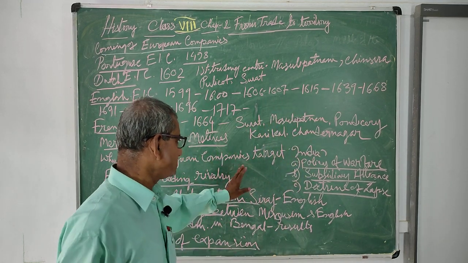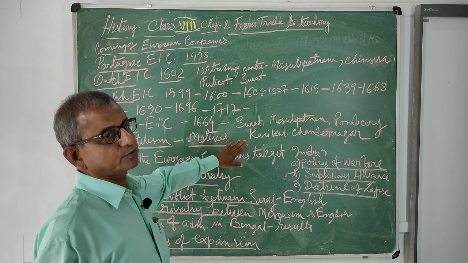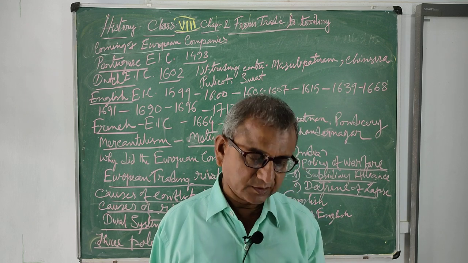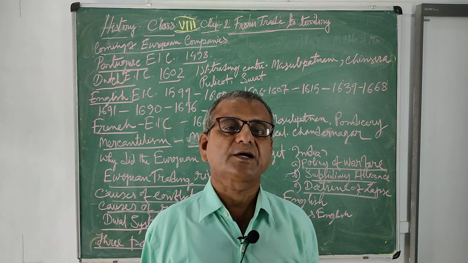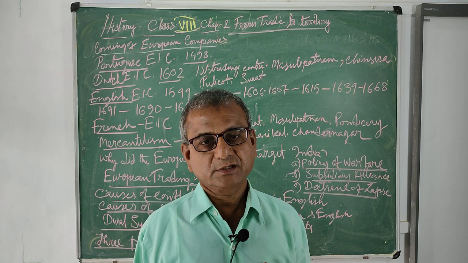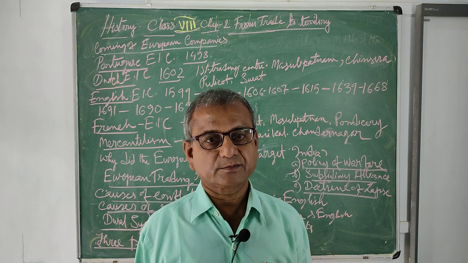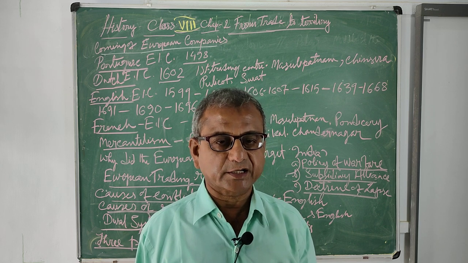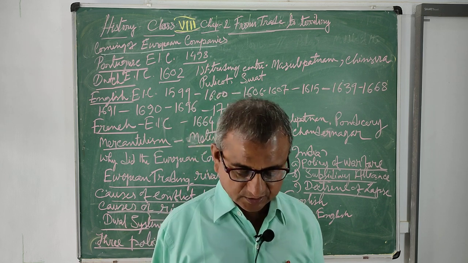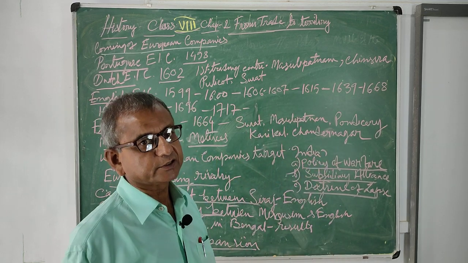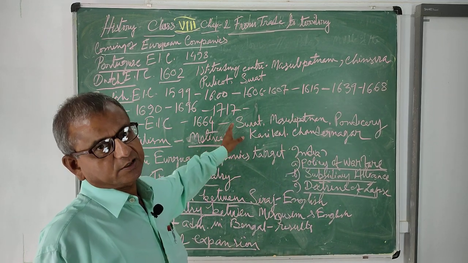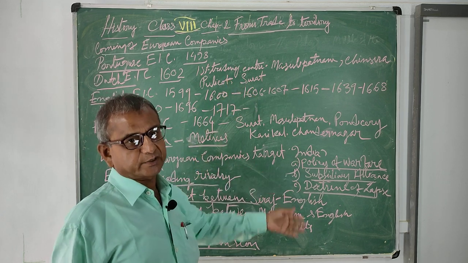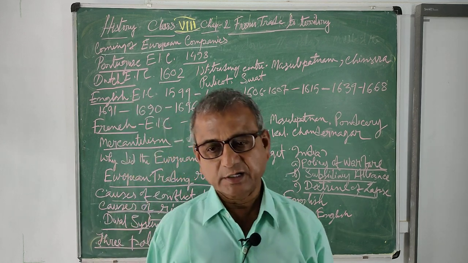So we see that Siraj actually came to know about the conspiracy and suddenly attacked Kasim Bazar and also attacked Fort William. However, Fort William was captured, but the news reached Madras, and ultimately Robert Clive and the other generals recovered Calcutta, or recaptured it, and Fort William also, on 20th June 1756. And now, in the following year, that is on 23rd June 1757, the Battle of Plassey occurred or began.